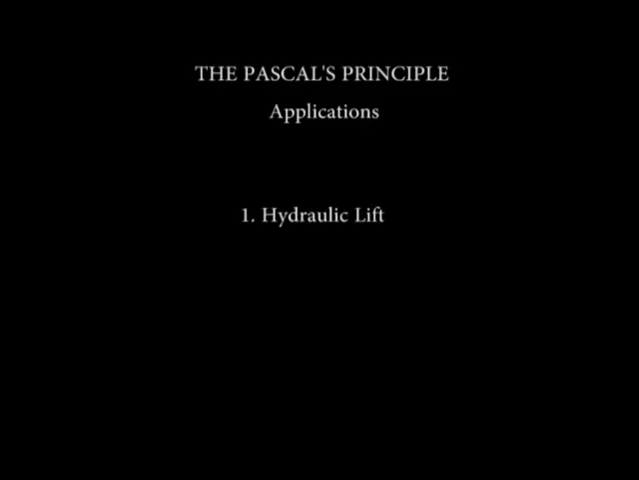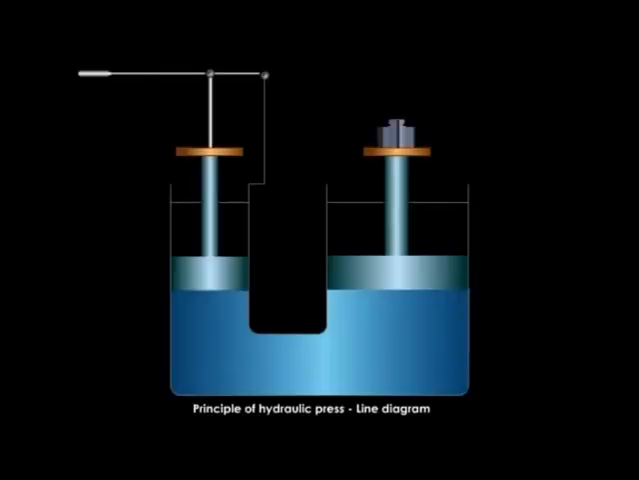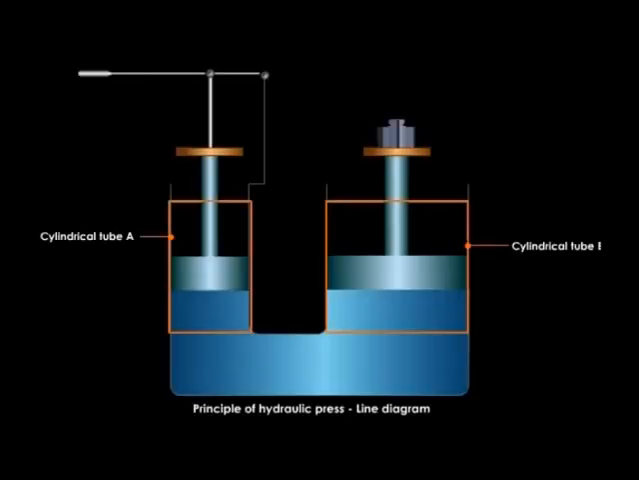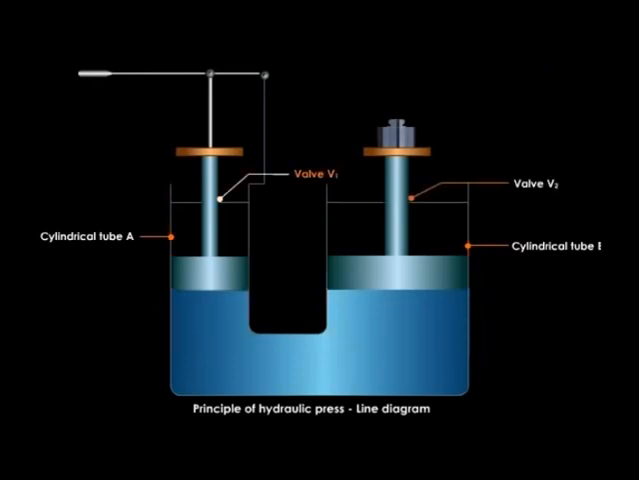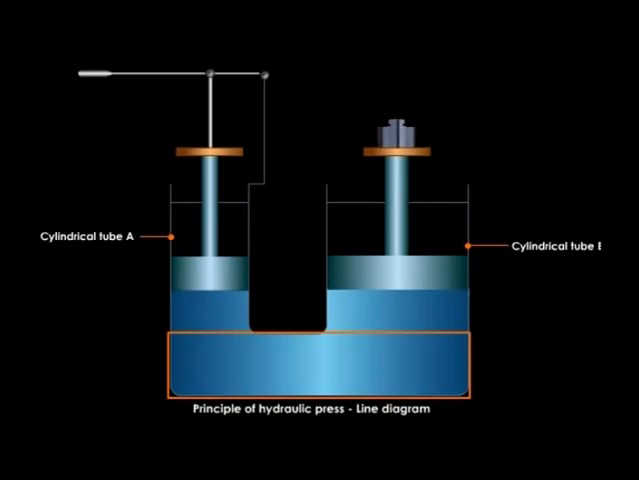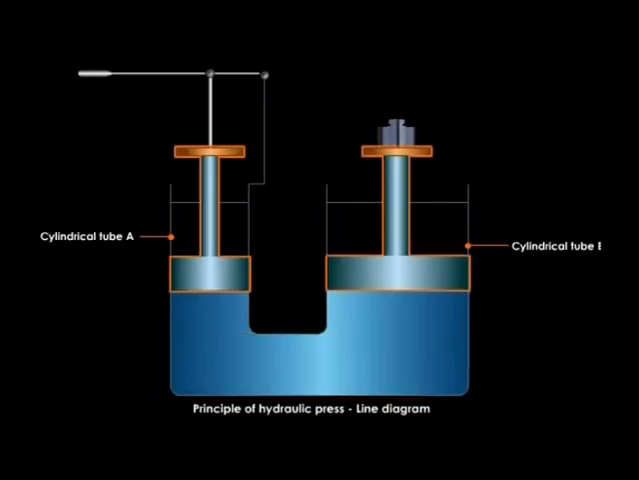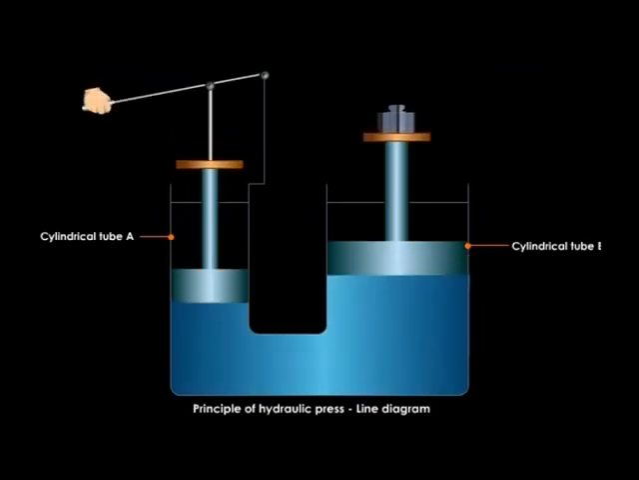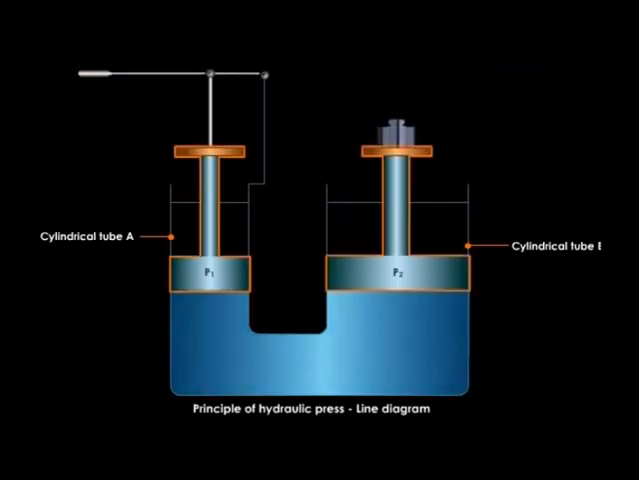Applications of the Pascal principle, and we start with the hydraulic lift. In a hydraulic lift, there are two cylindrical tubes, A and B, of an equal area of cross-section fitted with valves V1 and V2. These cylindrical tubes are connected at the bottom by means of a horizontal tube. These cylinders contain pistons P1 and P2, which can slide up and down within the cylinder.